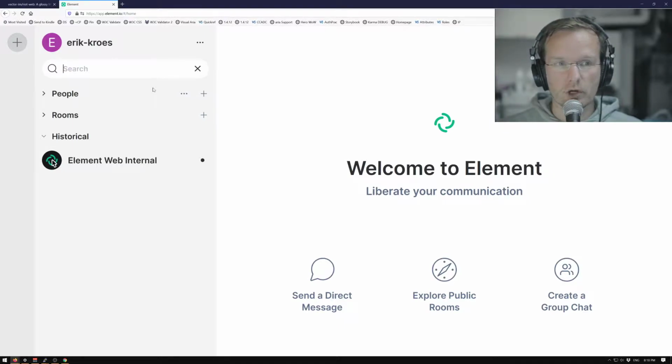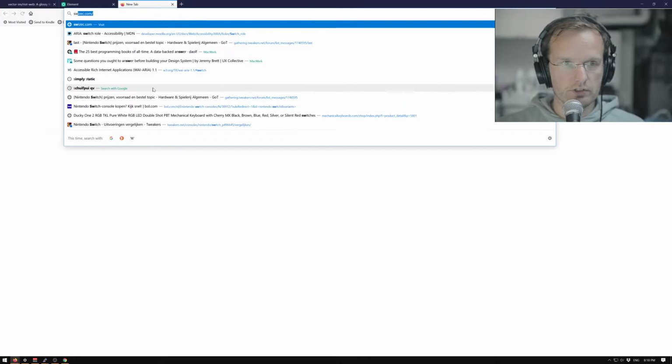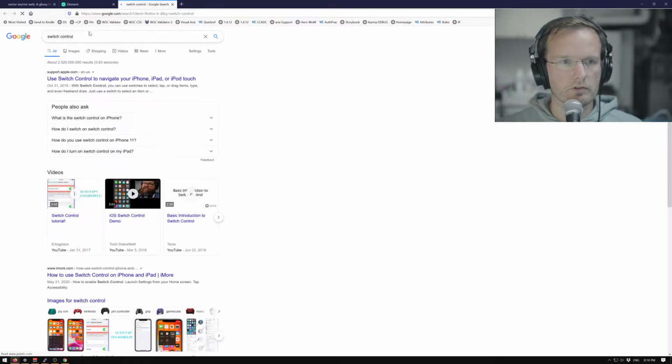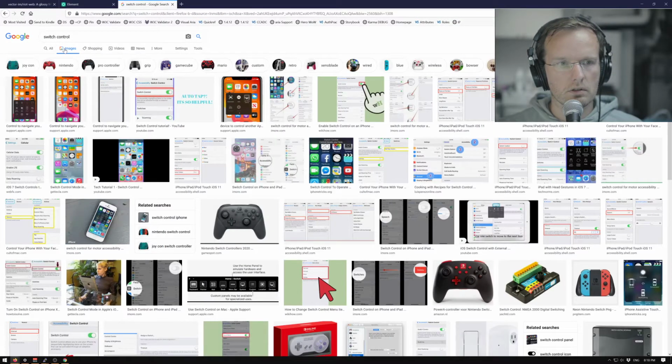But when you just use the keyboard, and a lot of people use the keyboard, I'm a power user, as they call it. I like to do a lot of stuff with my keyboard. But it is also the case that a lot of assistive technology, so a lot of tools that people use, whether they are physical or whether it's software, a lot of this assistive technology works through the keyboard API. So even if you're using a switch control, I'm just going to show an image of it. I'm just gonna say switch control accessibility maybe.